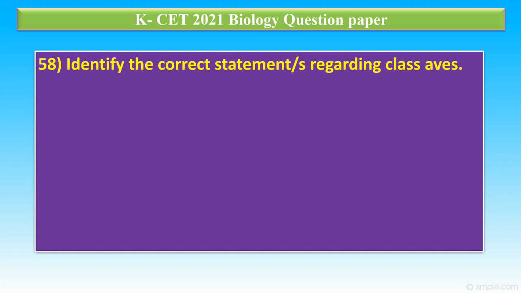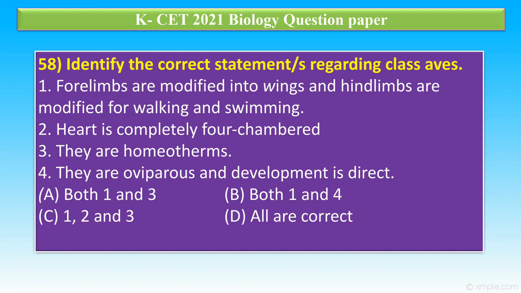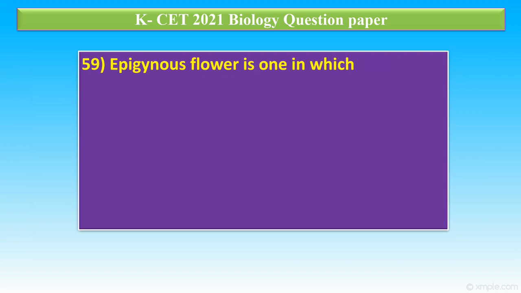Question number 58. Identify the correct statements regarding class Aves. First statement, forelimbs are modified into wings and hind limbs are modified for walking and swimming. 2, heart is completely four-chambered. 3, they are homeothermic. 4, they are oviparous and develop directly. In this, the correct answer is option D. All these four statements are correct for class Aves.